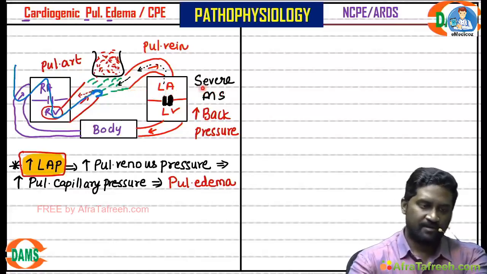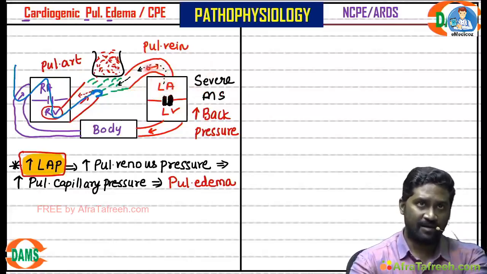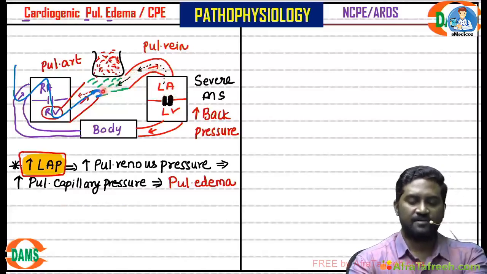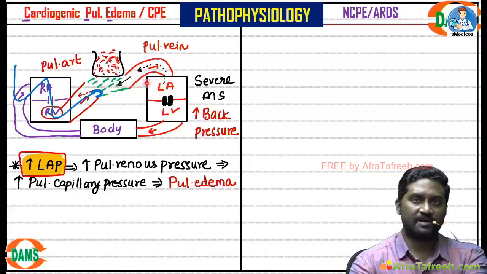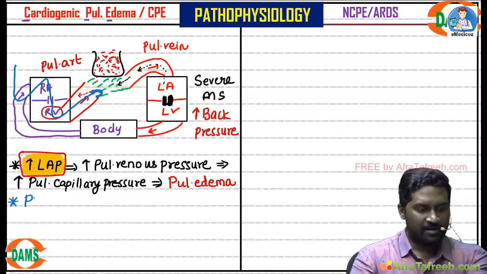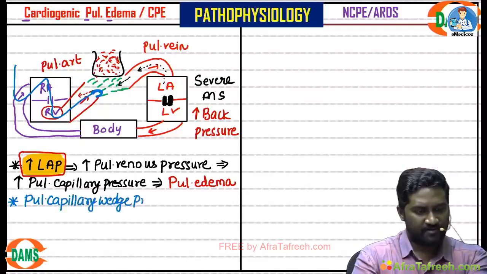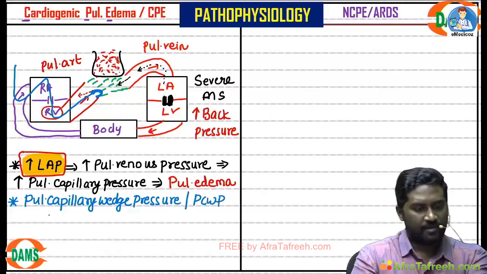Now tell me students, any significant change in pressure in left atrium, can it be known by this catheter? Yes, because it will be reflected onto the pulmonary circulation. So this method of indirectly measuring left atrial pressure by wedging a catheter in the pulmonary circulation is called pulmonary capillary wedge pressure, PCWP.